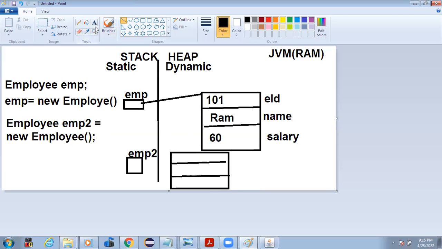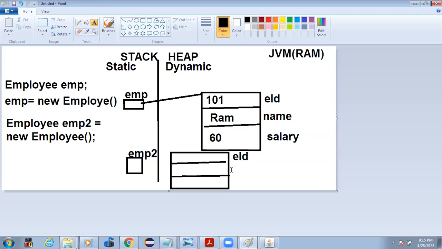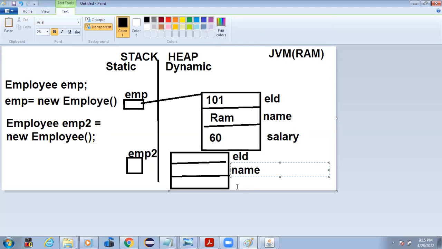Exactly the same way, here there will be an employee ID, then here there will be a name, and here there will be a salary.